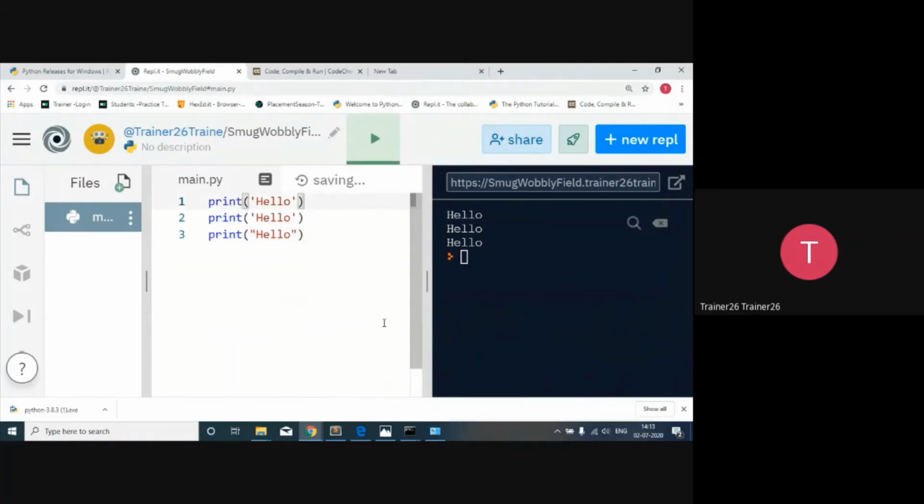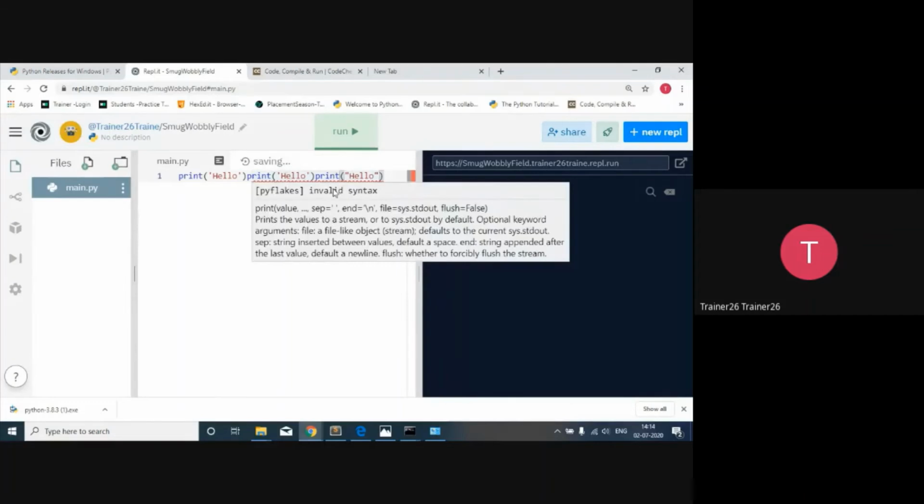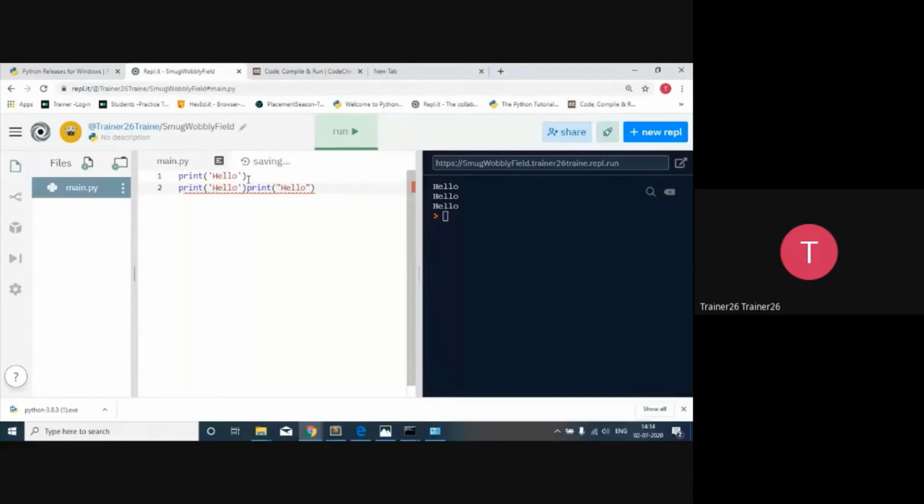Clear? Now, if I want to execute two statements in one line, at that time you give a semicolon, and then after that one more semicolon. Now it will not have any kind of error, and if you execute it, all three statements get executed. But once you remove a semicolon from here, it will create a problem. Yes, now invalid syntax. You cannot write in this particular way. So that is the basic problem. Either you write in one line in this way so that it gets executed properly.